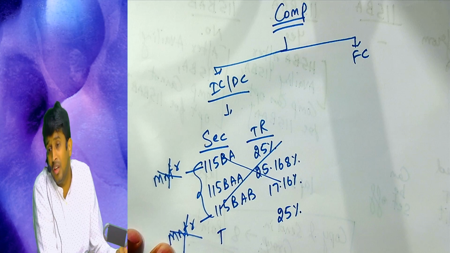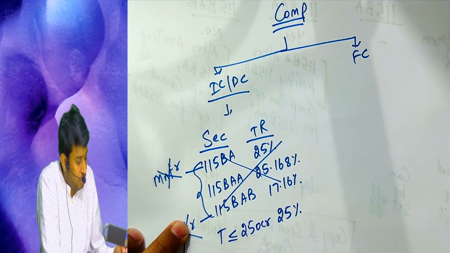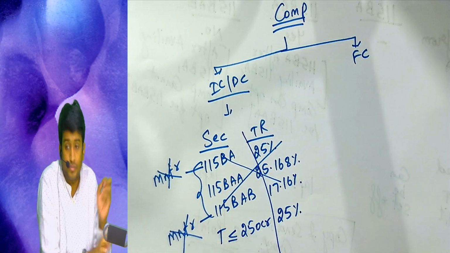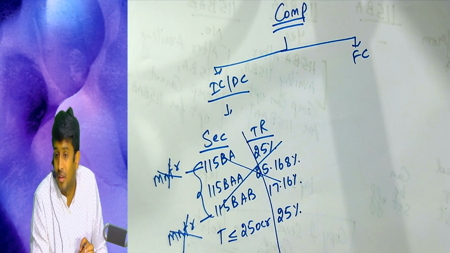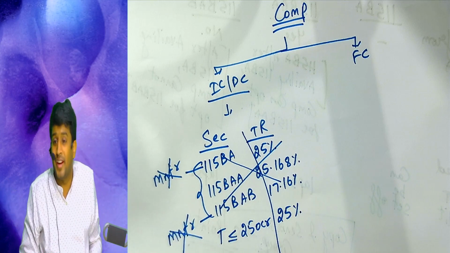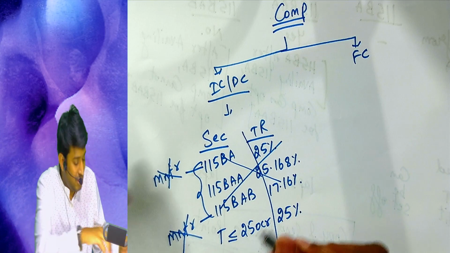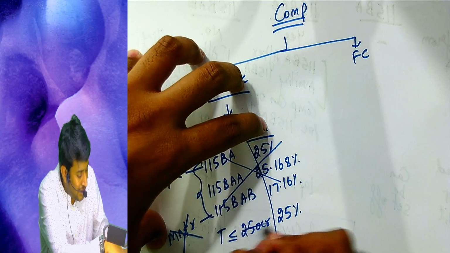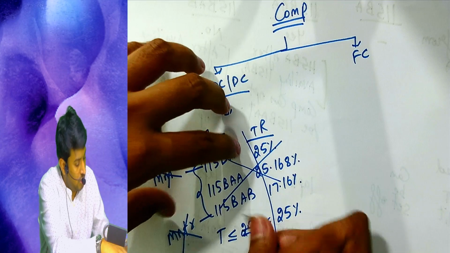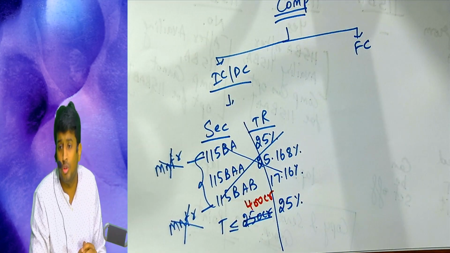We check your turnover, which should be less than or equal to 250 crores. I am a company. I don't want to claim all the 3. Then what is my rate? My rate is 25%. What should the turnover be? Less than 250. But this is changed to 400 crores. This is changed to 400 crores.